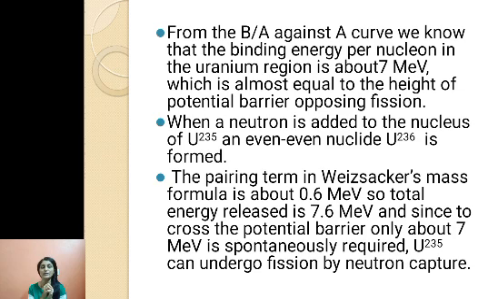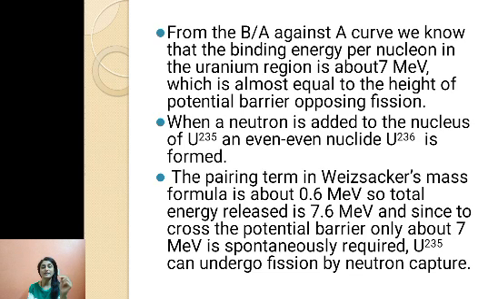Now when a neutron is added to the nucleus of uranium 235, an even nuclide uranium 236 is formed. We know that uranium has atomic number 92. When it captures one neutron, the neutron doesn't carry any charge, so atomic number 92 remains. And as the neutron has atomic mass number 1, uranium 235 converts to uranium 236. Uranium 236 has mass number even and atomic number 92, that is even. So it is an even-even nuclide.